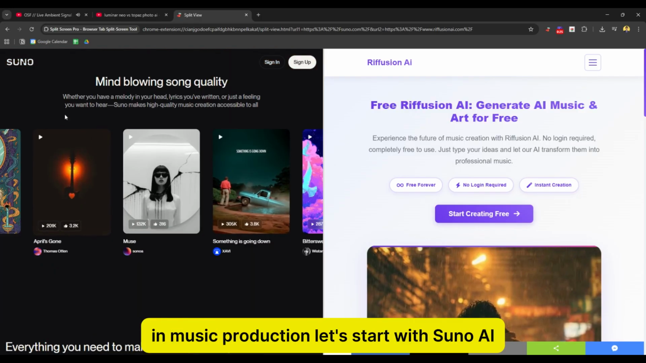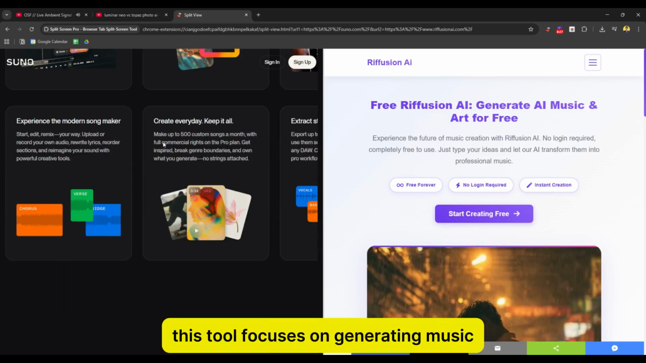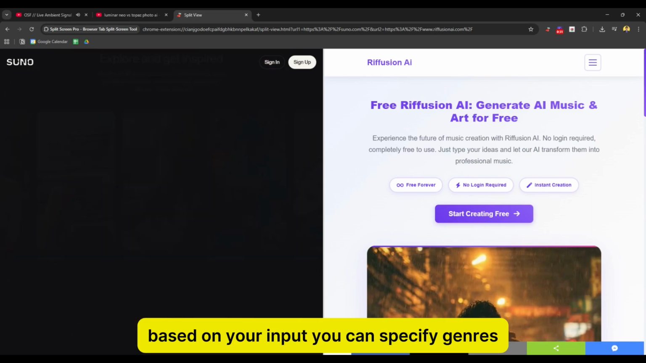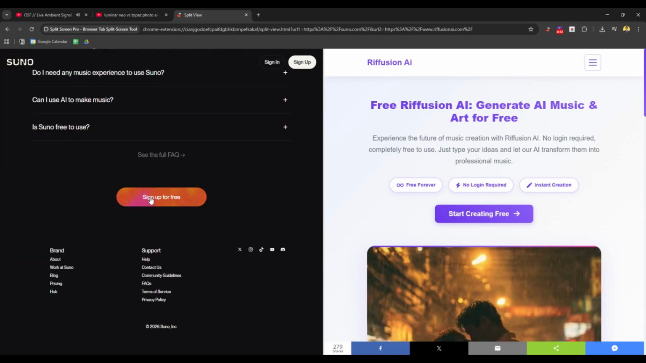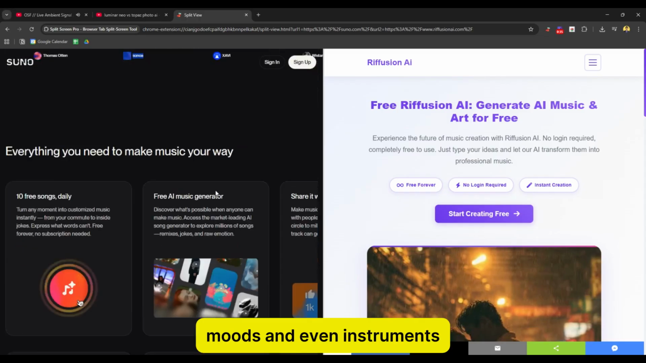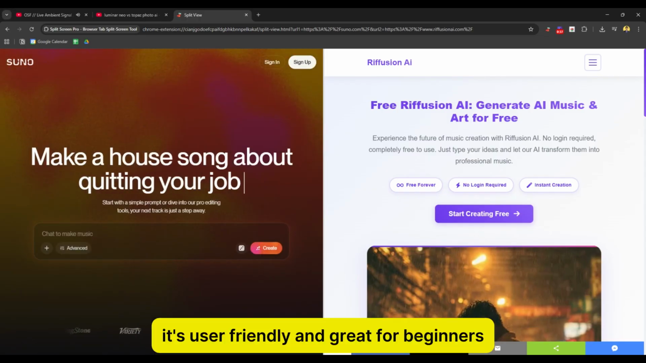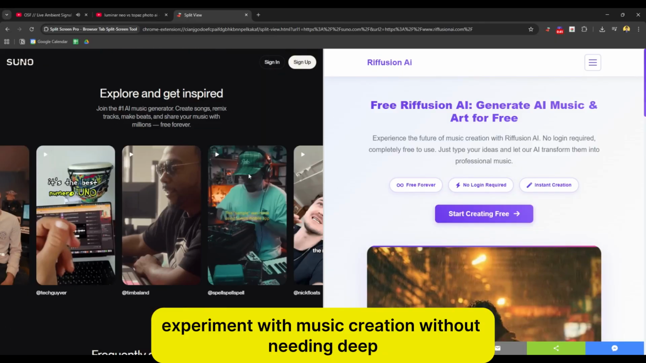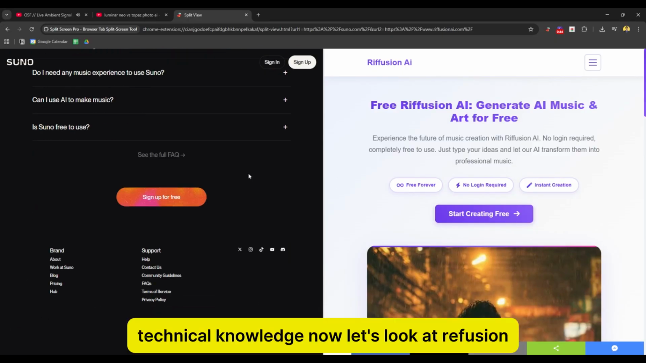Let's start with Suno AI. This tool focuses on generating music based on your input. You can specify genres, moods, and even instruments. It's user friendly and great for beginners who want to experiment with music creation without needing deep technical knowledge.